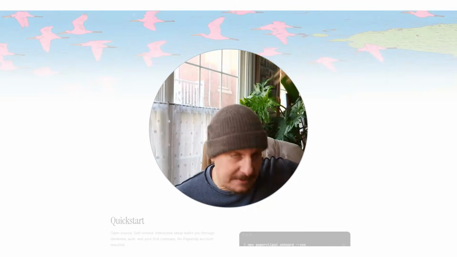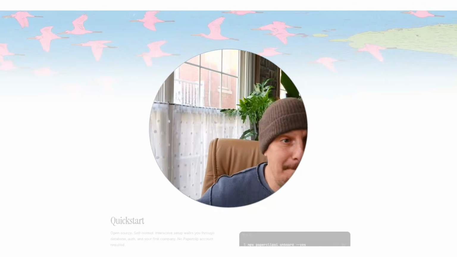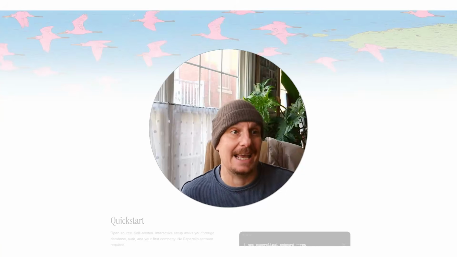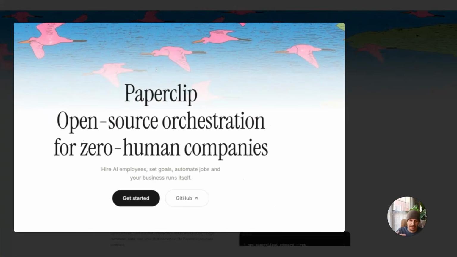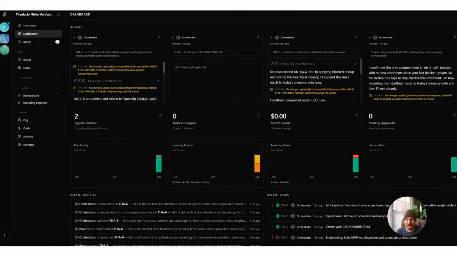Okay, so for my money, this is better than OpenClaw. Paperclip.ing. This is open source orchestration for zero human companies. I don't know about the zero human part because I think I'm still going to have to do a lot of work in this thing to make it work, but maybe eventually. But the idea here is that you can build teams of AI agents inside a pretty smooth looking dashboard. You can see it right here.